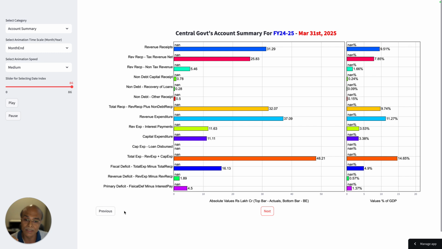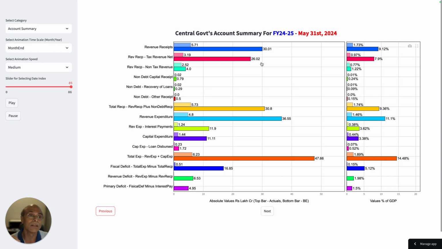However, you will interestingly notice that the tax revenue net has decreased. Look at this. In the earlier budget number, which is 26.02, the budgetary estimate of February 2024, the tax revenue net of the government was 26.02 lakh crores.